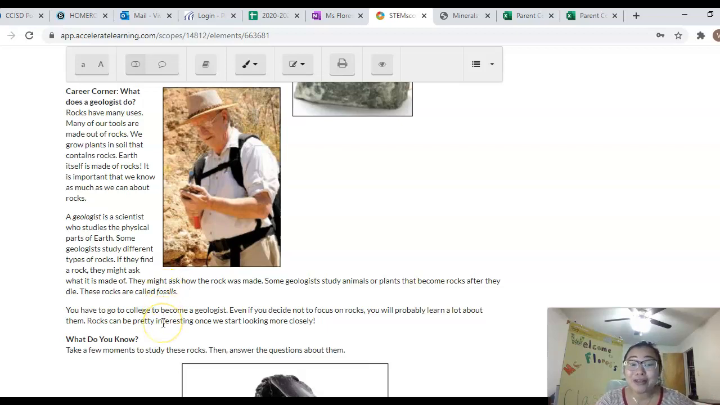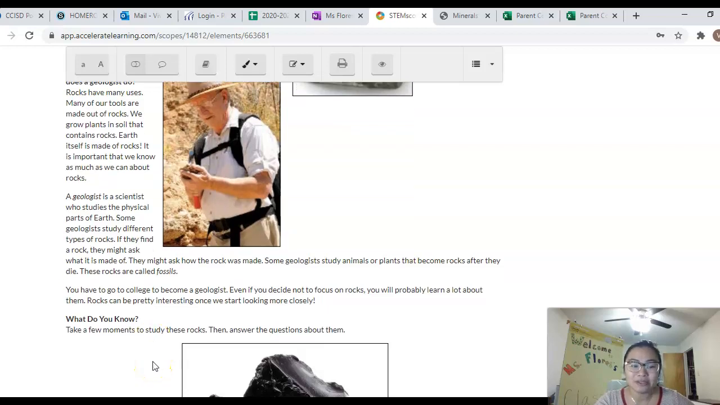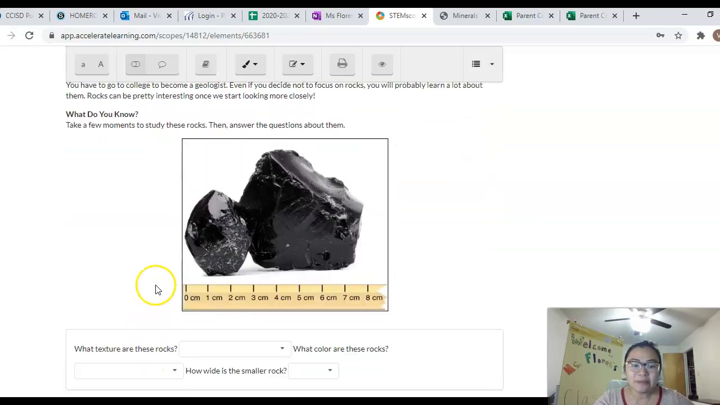You have to go to college to become a geologist. Even if you decide not to focus on rocks, you will learn a lot about them. Rocks can be pretty interesting once we start looking more closely. So let's go ahead and do a little review before we close our lesson today. We're looking at this rock. Now, I want to think about the properties first.